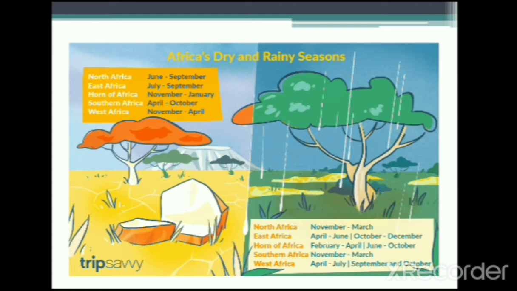Okay. Africa's dry and rainy season. Like I said, we have two major seasons in Nigeria and in most parts of Africa. Nigeria is in West Africa. So from November to April, remember your months of the year: November, December, January, February, March, April, it's usually associated with the dry season. That's when it's really, really hot. Yes, you're all sweaty.